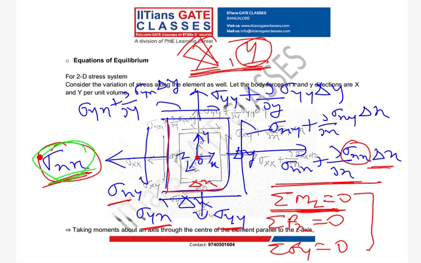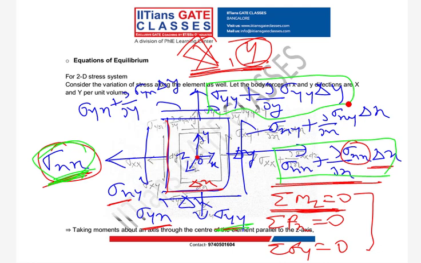It will pass through O. So the force produced by these normal stresses, like sigma xx or sigma yy, and their variation, will not contribute in moment equilibrium.